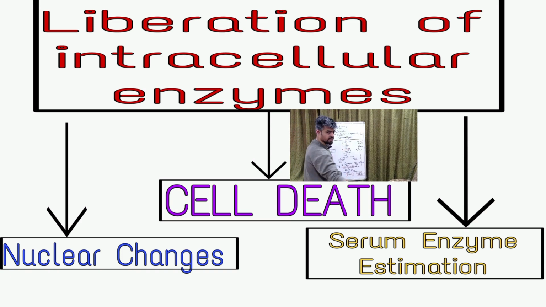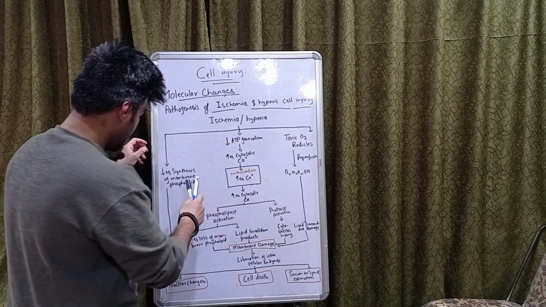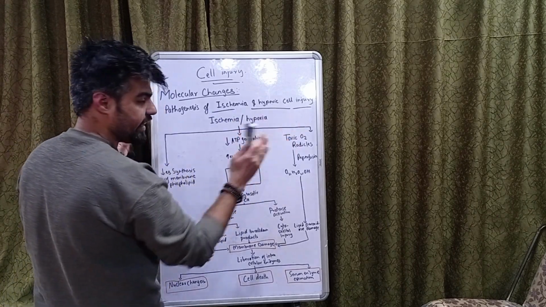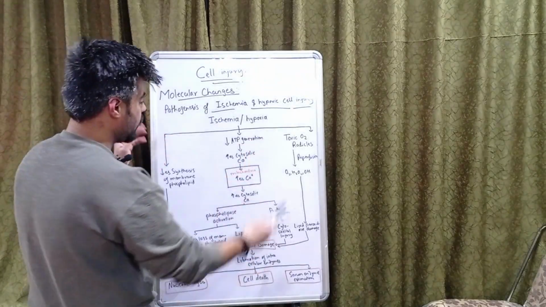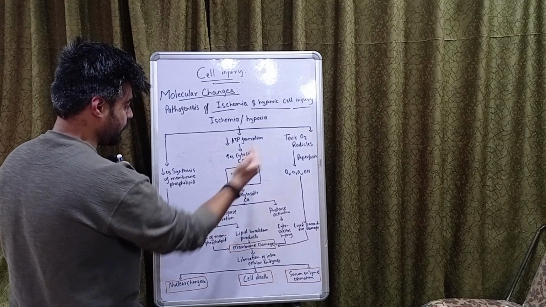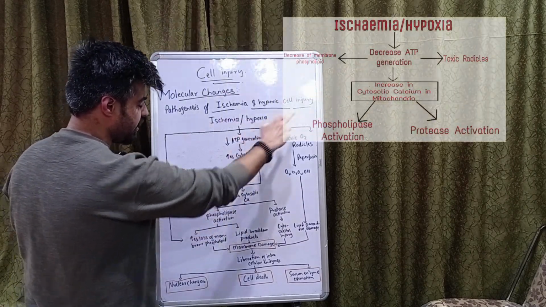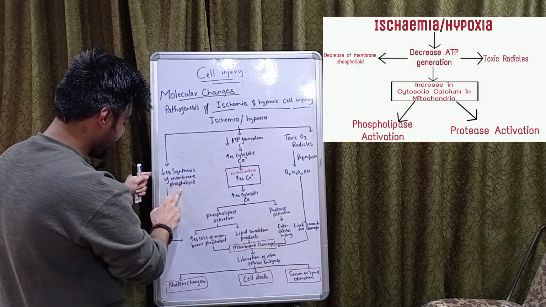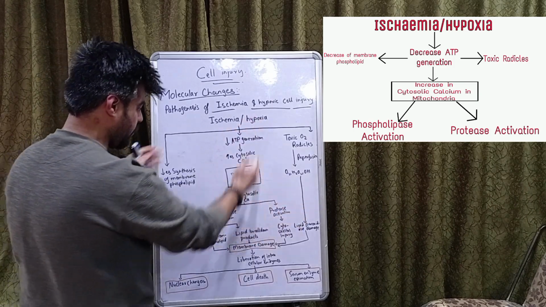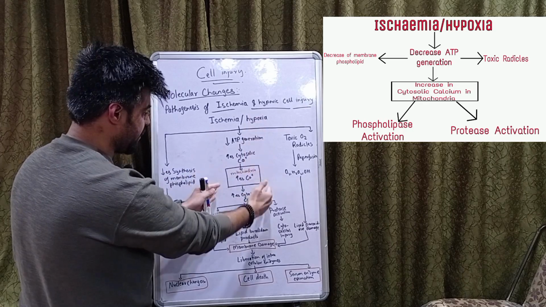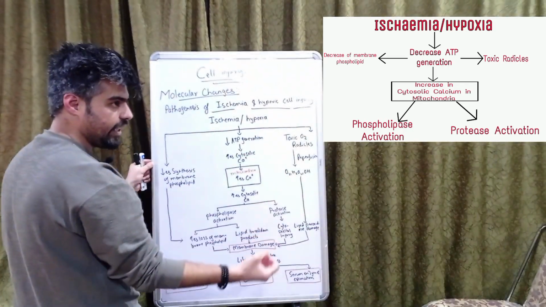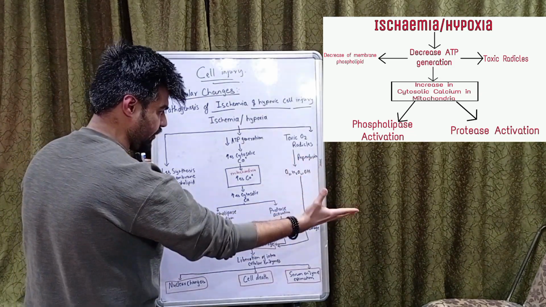Okay, repeating it once again. First of all, as soon as there is ischemia or hypoxia in the cell, what will happen? Three processes will occur. First, there will be decrease in ATP generation, free radicals will come, and decrease in synthesis of membrane phospholipid. Fine. Coming to the process of decrease in ATP generation, what will happen there? There will be increase in cytosolic calcium. That will lead to increase in calcium level in the mitochondria.